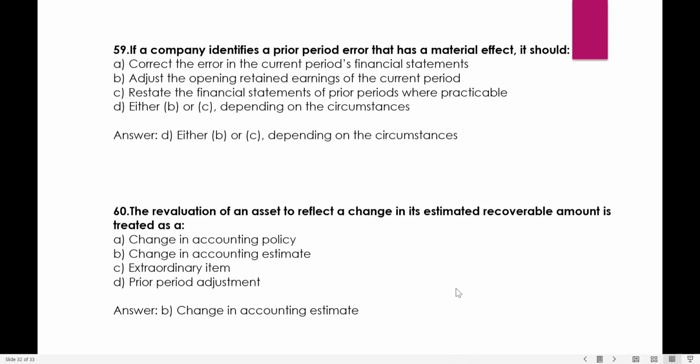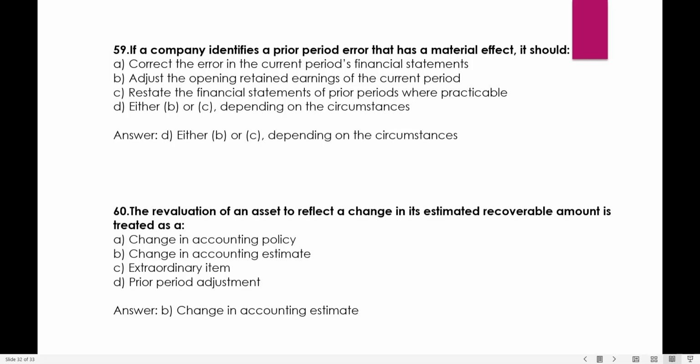If a company identifies a prior period error that has a material effect, it should: A, correct the error in the current period's financial statements; B, adjust the opening retained earnings of the current period; C, restate the financial statements of prior periods where practicable; D, either B or C depending on the circumstances. So the answer is either B or C depending on the circumstances. Okay, so first we correct the error in the current financial statements, and we adjust the opening balance of retained earnings first. And second, we restate the financial statements of prior periods where practicable; where it is not practicable, we replace it.